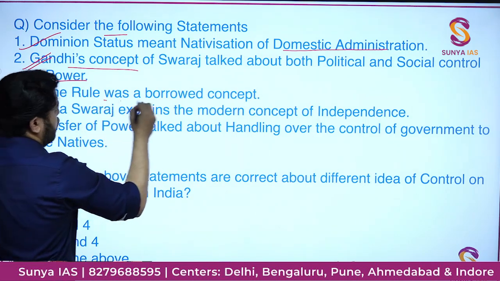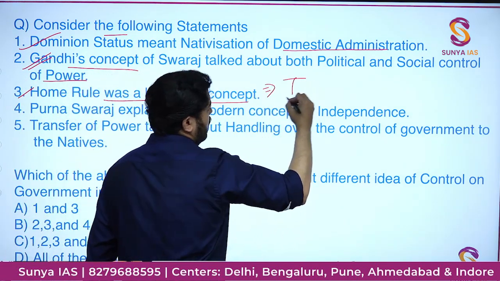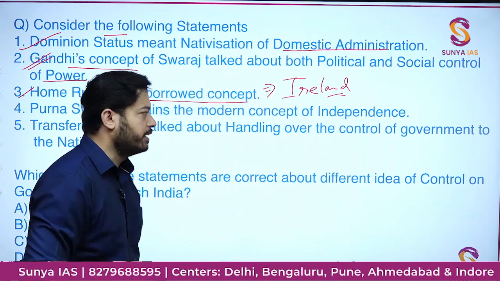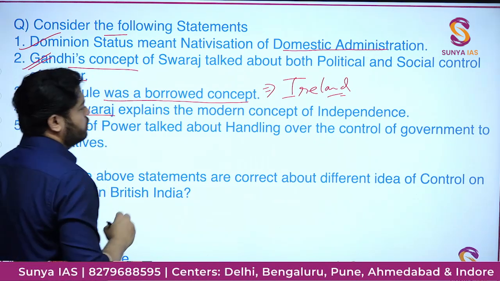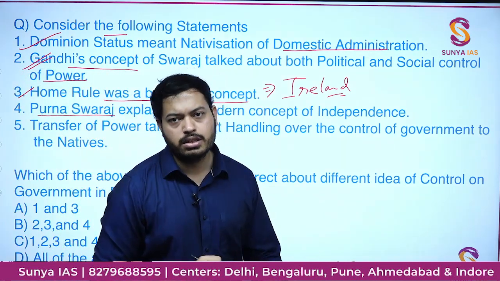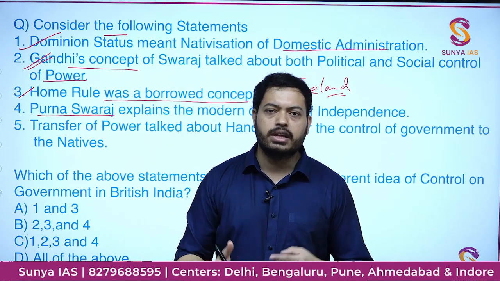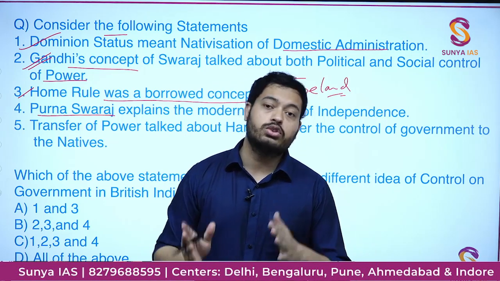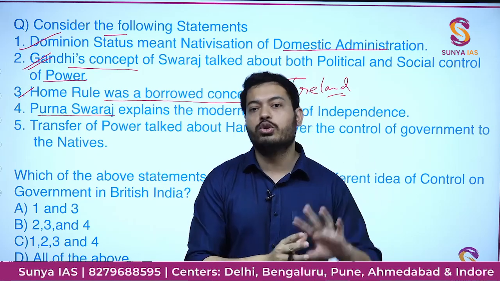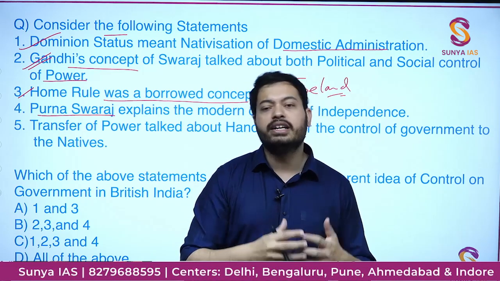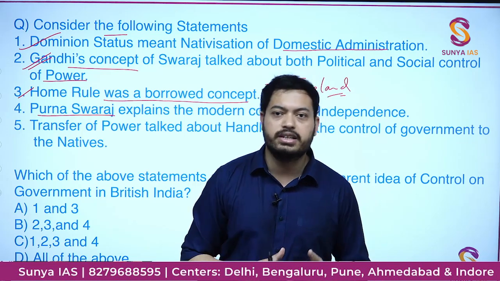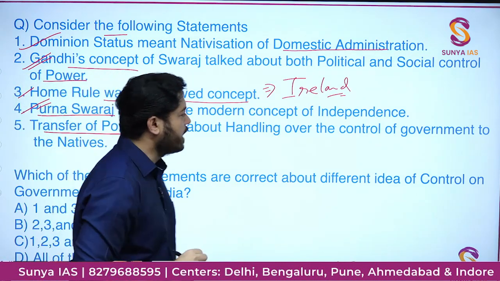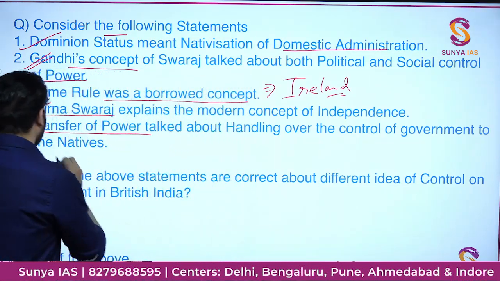The idea of home rule was a borrowed concept. Surely it was coming from Ireland. So it was a borrowed concept, there is nothing to hide there. Purna Swaraj explains the modern concept of independence. Surely it does, because it was the thing in the news in the 1920s. Purna Swaraj was the modern concept because it was asking for total independence. It was not the rudimentary idea of dominion status, which the moderate Indian leaders were also ready to accept from 1906 itself. So surely it was the modern concept. And the transfer of power talked about handing over the control of government to the natives.